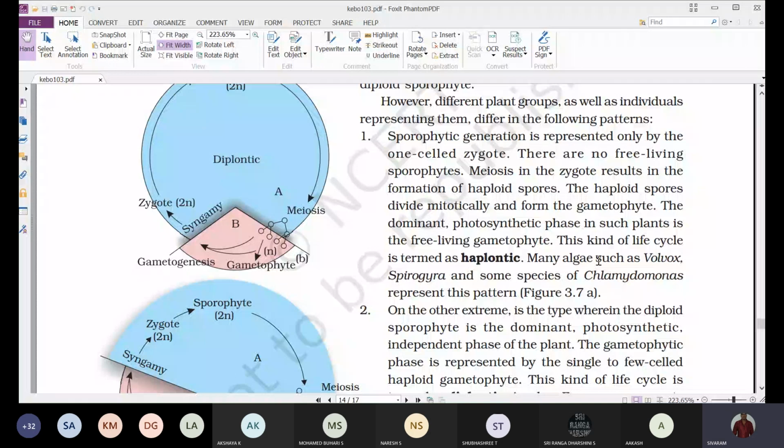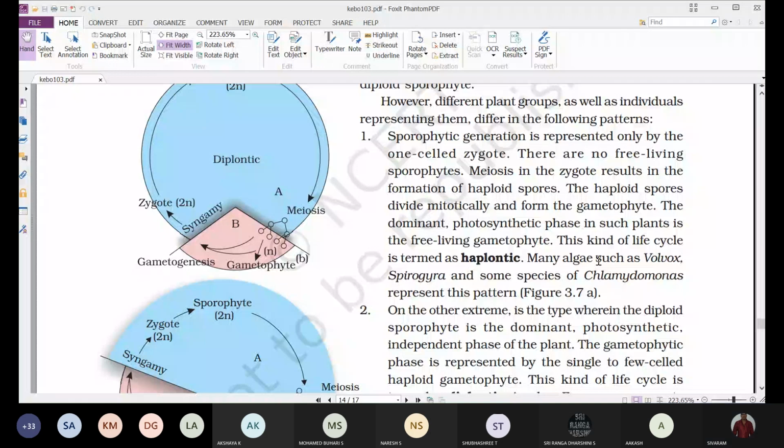When you observe the haplontic life cycle of plants, here the diploid stage, the sporophytic diploid stage, is represented only by a single cell, that is the zygote. That means the only diploid stage in this organism is the zygote, and all the remaining phases of the life cycle will be haploid.